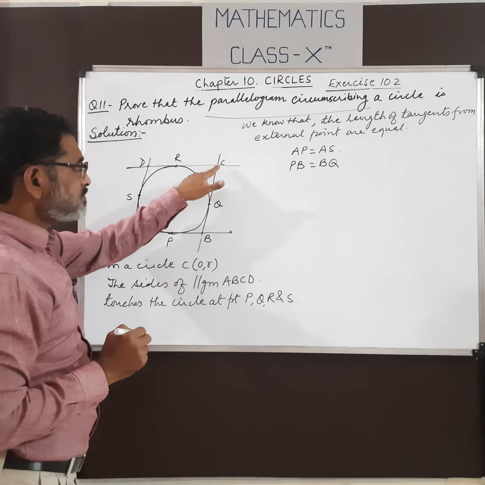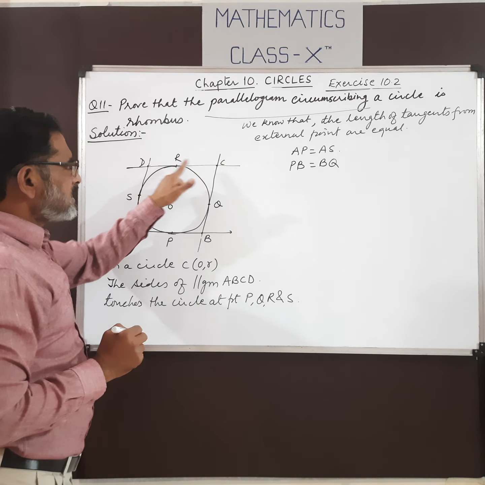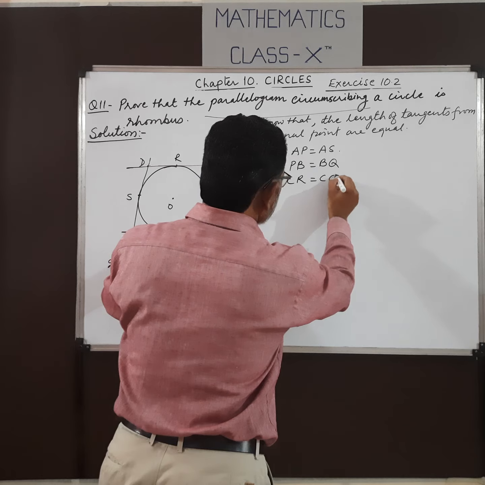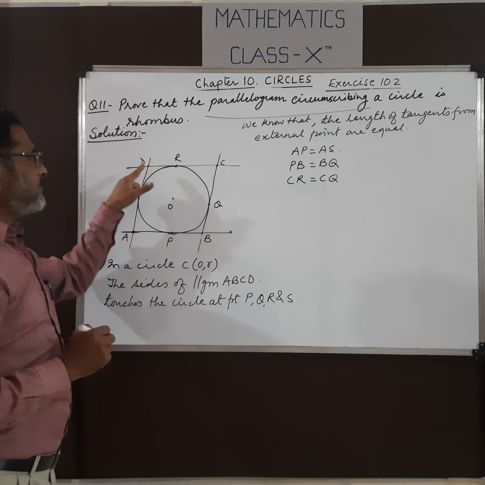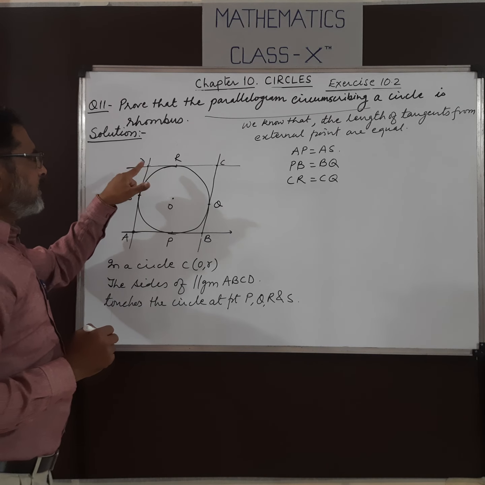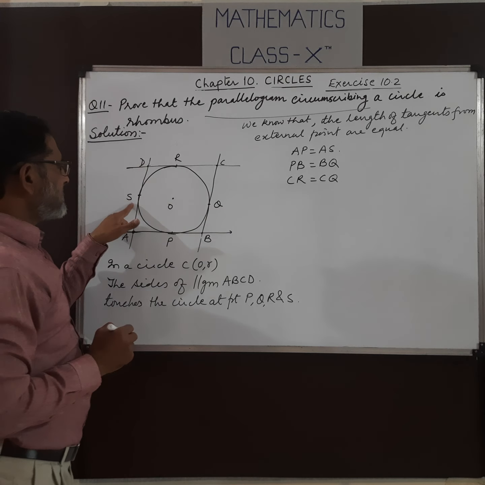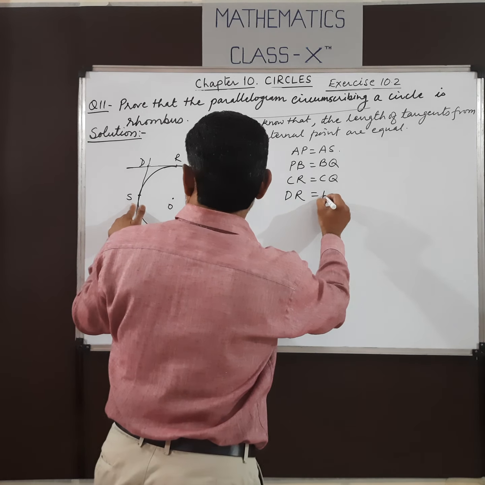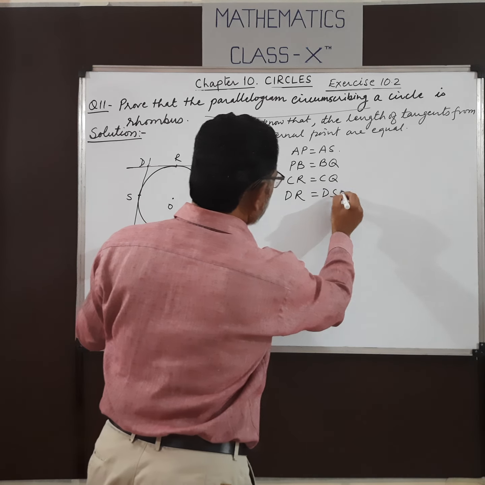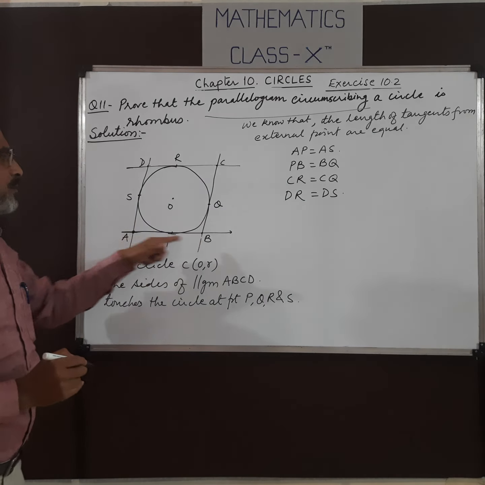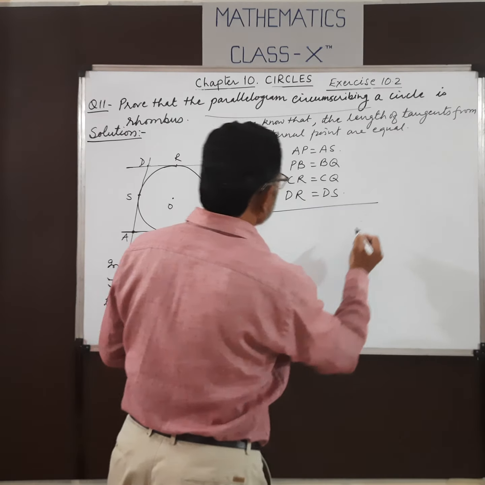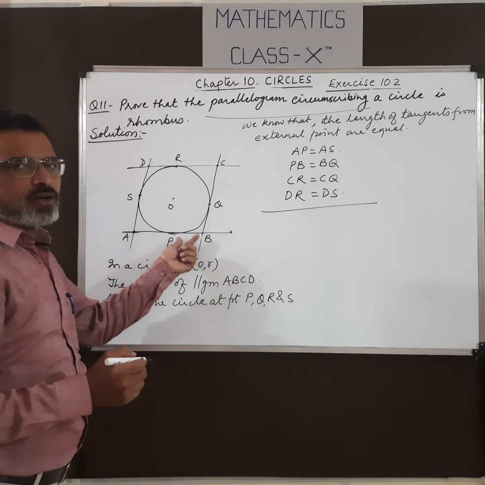Similarly, CR is the same as CQ. And from D, DR is the same as DS. Because A, B, C, D are the external points from which we draw tangents. Now, these are the parts, the lengths of tangents.